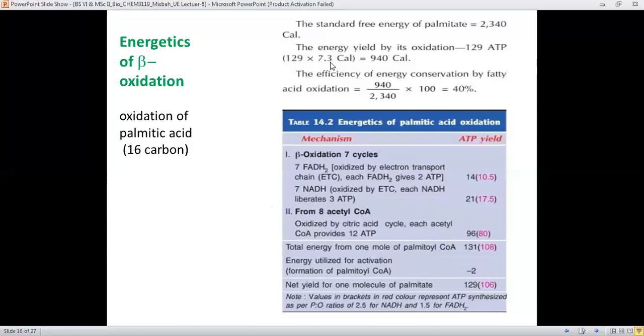When 129 is multiplied by 7.3 calories, it gives 940 calories overall. And the efficiency of the energy providing mechanism of the fatty acid oxidation will be the total calories produced divided by the standard free energy of the palmitate, which is 2340 calories. And therefore, the efficiency of this fatty acid will be 40%.